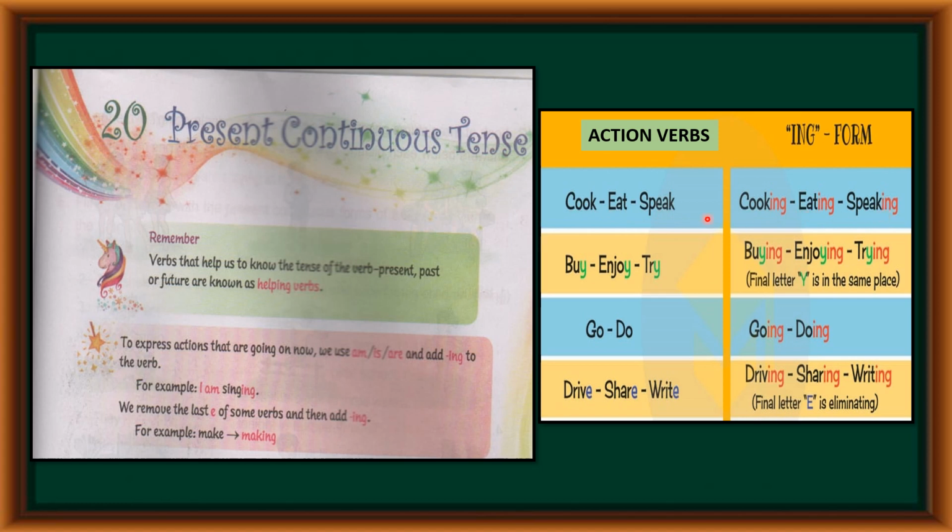Eat, eating. Speak, speaking. Buy, if you find Y at the end of the verb, no need to remove Y, just add ing. Buy, buying. Enjoy, enjoying. Try, trying. Go, going. Do, doing. Drive, driving. Share, sharing. Write, writing. Yes. So children, here we will remove E and add ing. Okay children.